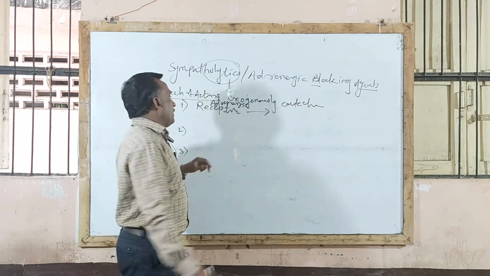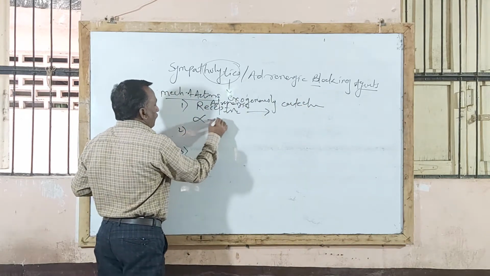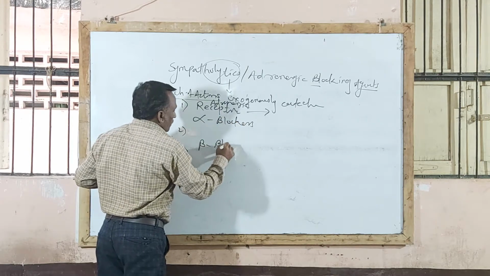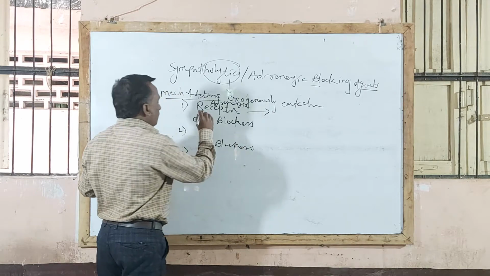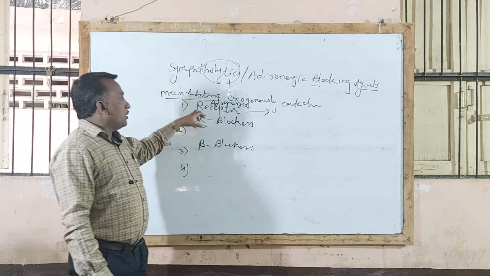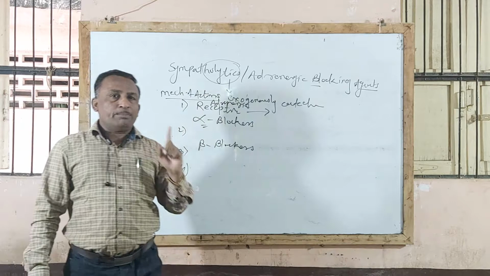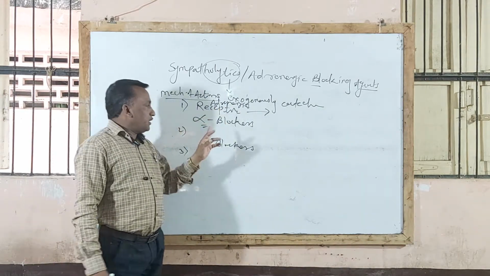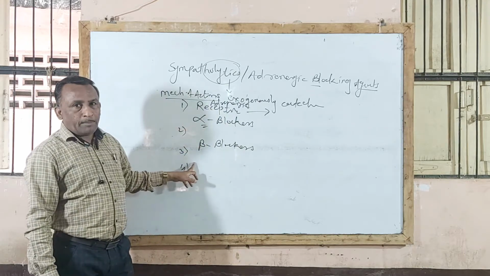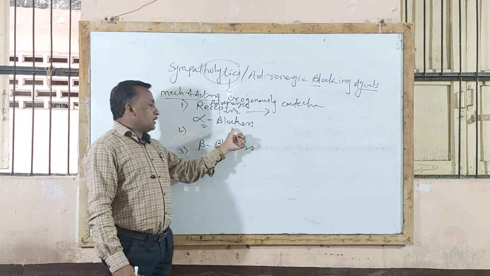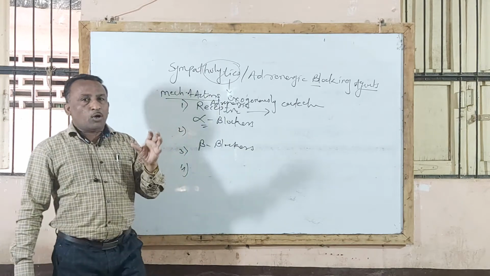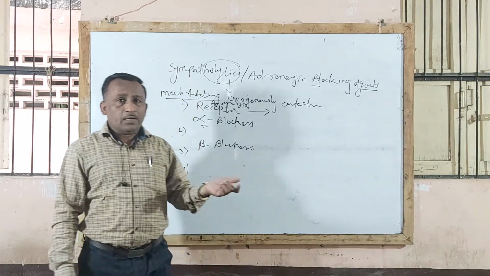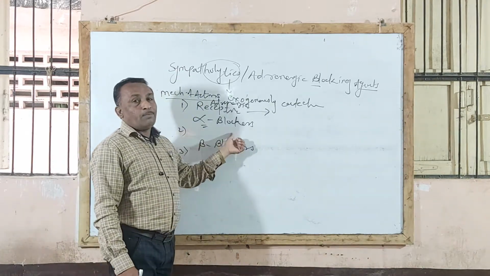So there are 2 types of adrenergic receptor. One is called alpha blockers, and the second one is called beta blockers. Already we completed alpha receptors and beta receptors. So the first type of sympatholytic agent acts by blocking adrenergic receptors. Adrenergic receptors are 2 types, alpha and beta. Therefore there are 2 types, alpha blockers and beta blockers. Those agents blocking only alpha receptor action, जिथे जिथे alpha receptor असतील त्या action block केल्या जातील. Therefore called alpha blocking agent.